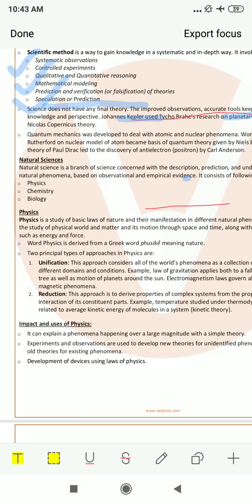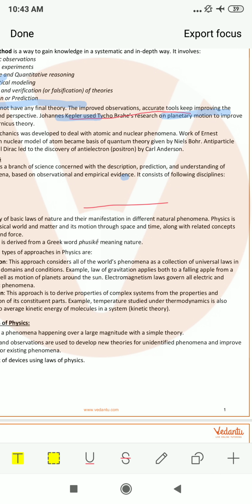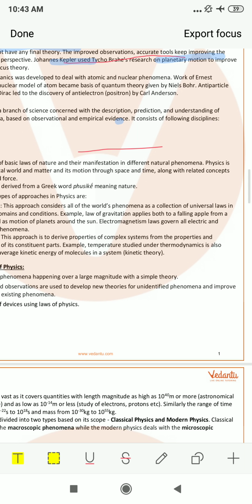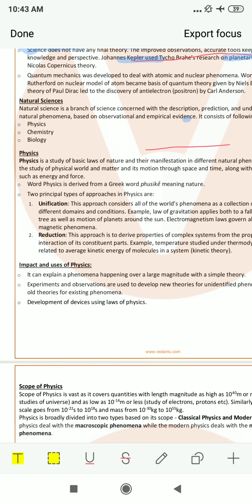The next is quantum mechanics. Quantum mechanics is a branch of physics developed to deal with atomic and nuclear phenomena. The next is natural science. Natural science is also a branch of science concerned with the description, prediction, and understanding of natural phenomena based on observation and empirical evidence. As you very well know, our science is divided into three parts: physics, chemistry, and biology.